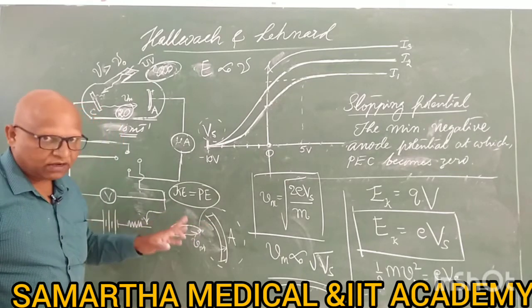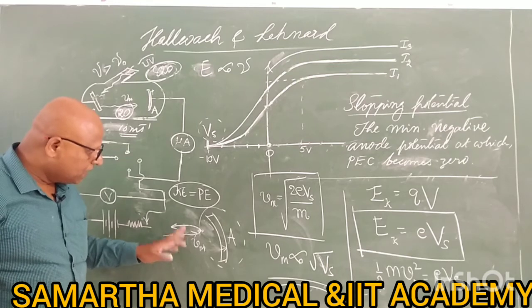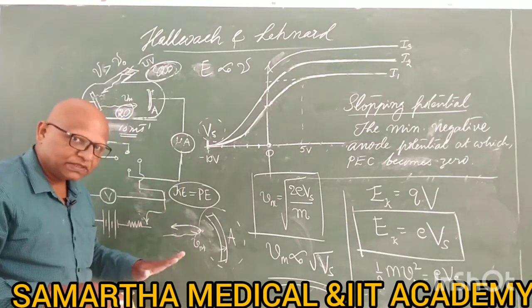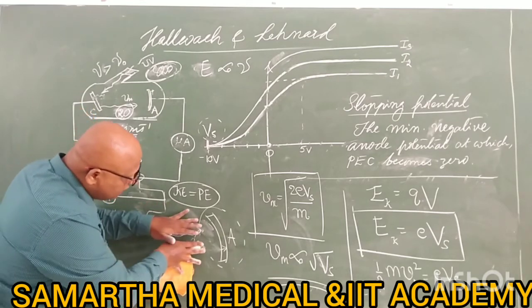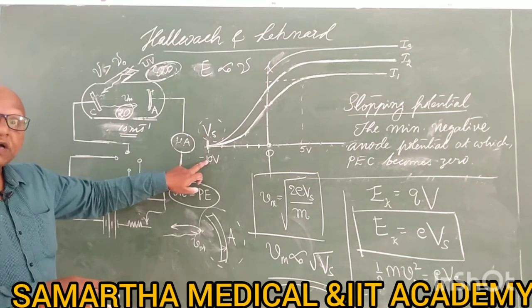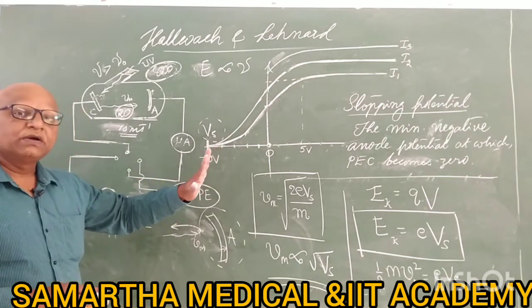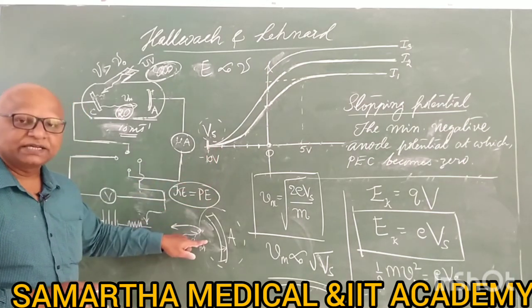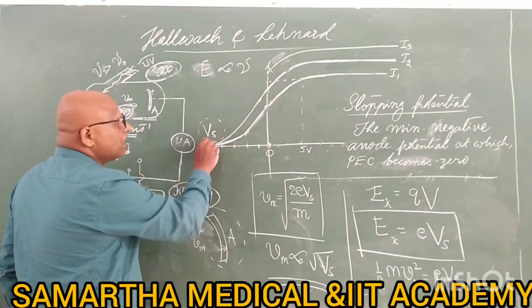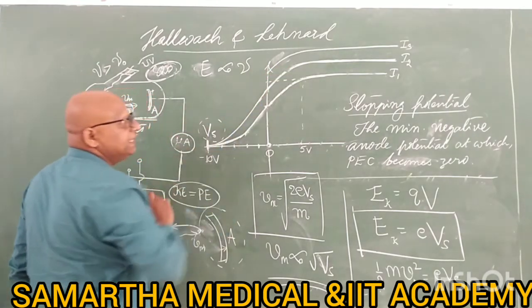That is the energy of the plate. Now 1000 electrons are there, all having 10 meter per second only, and all those 1000 electrons are stopped. That's why minus 10 volt is sufficient to stop any number of electrons which have 10 meter per second speed. That's why Vs is not changing because of intensity.